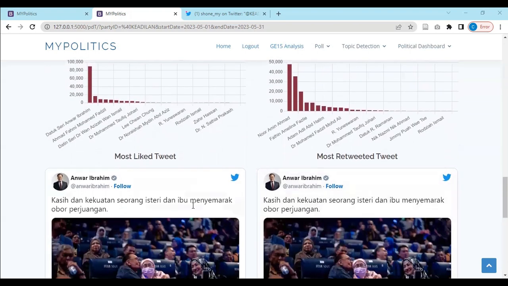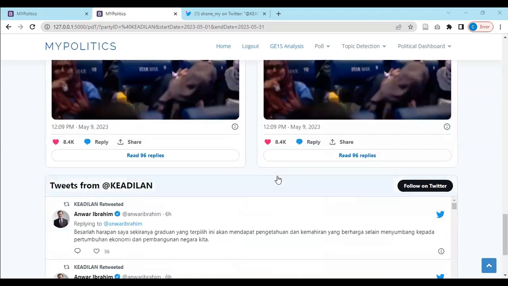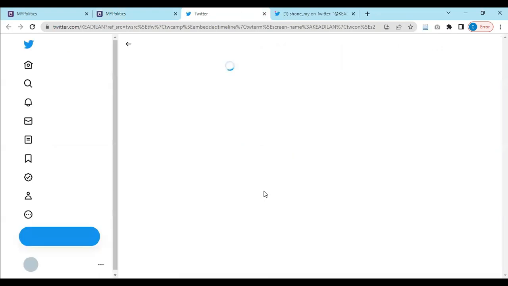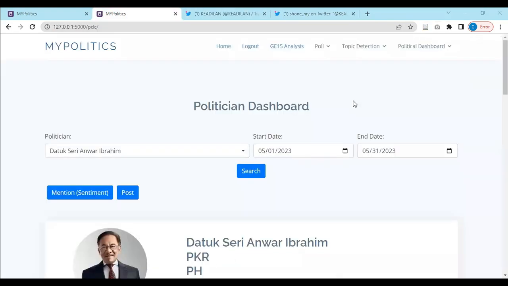And similarly, the party's most liked tweet and most retweeted tweet are also shown right here, and these are posted by their party's politicians, so that they should know what kind of tweets their politicians post are being well received. And lastly, this is their party's Twitter feed, and we can click in to go to their party site. So similarly, the political party can also log in to have a more comprehensive view of the politician dashboard.